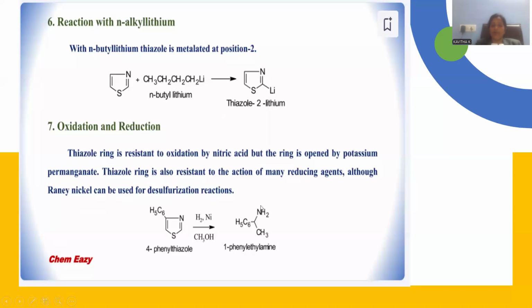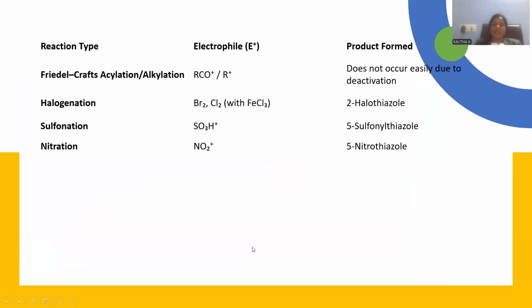This is the kind of primary amine generated, and whatever the other fragment we have, that is CH3SH. Sorry, CH3SH will be the byproduct. Methyl thiol will be the other byproduct originated. This is the way our reduction reaction is accomplished over there.